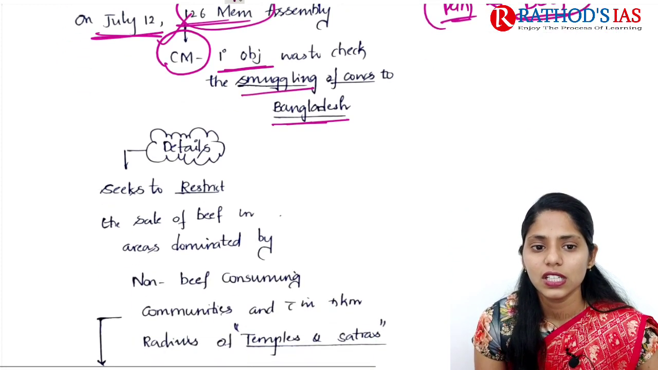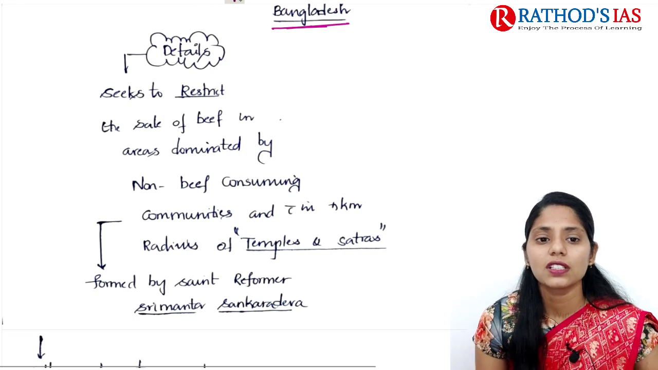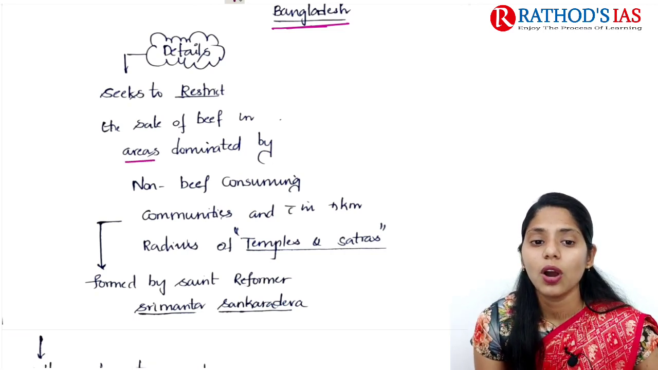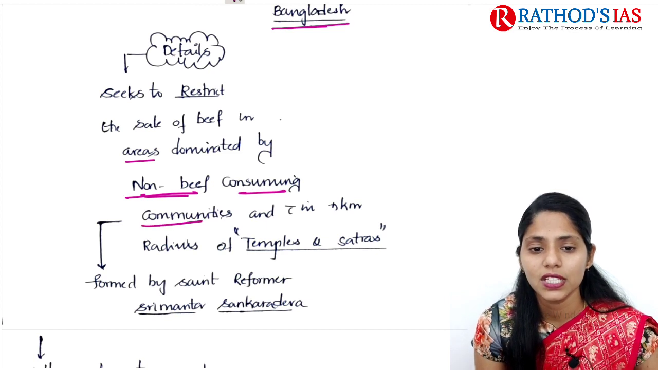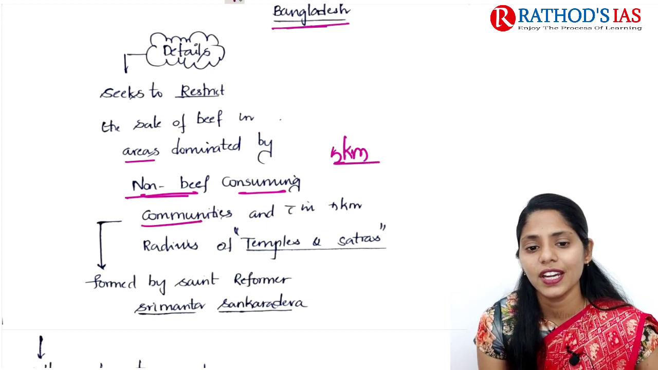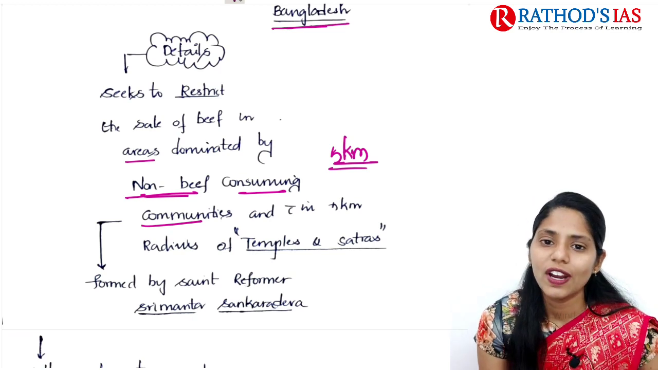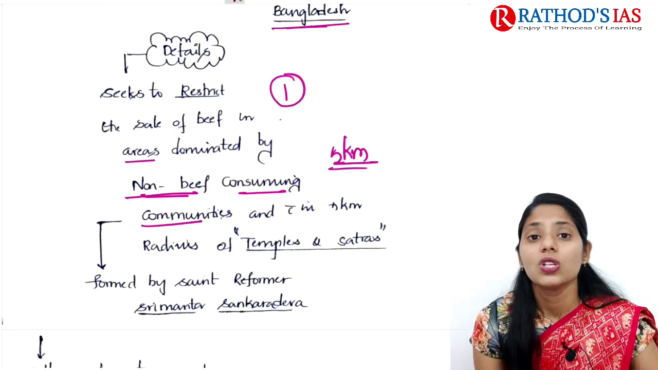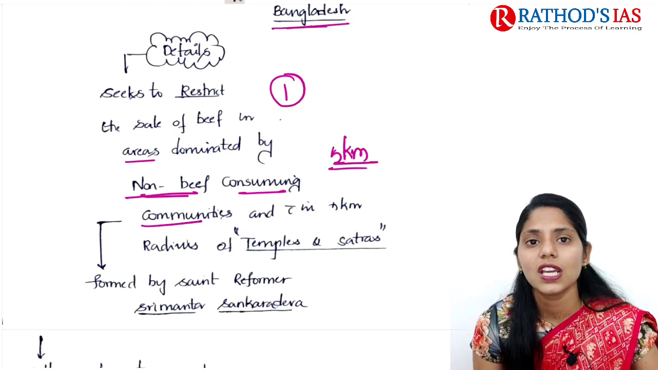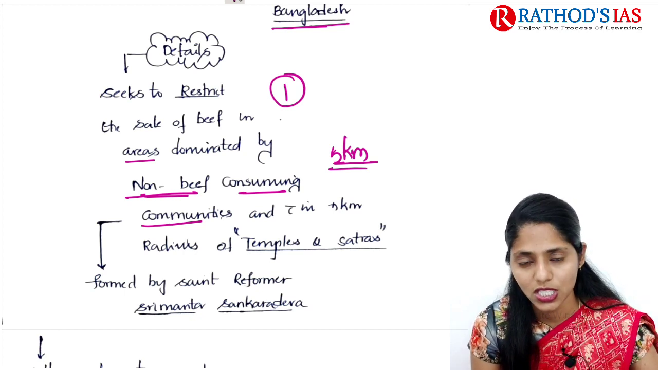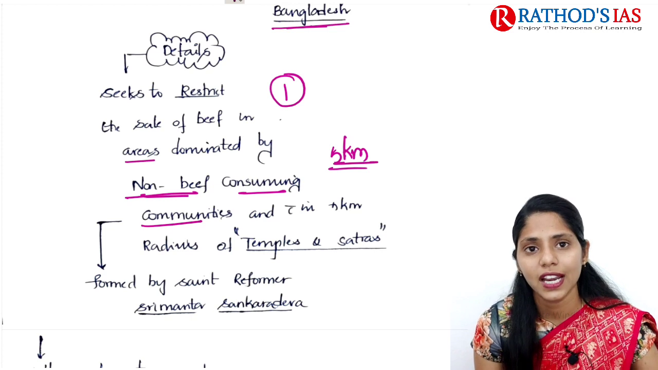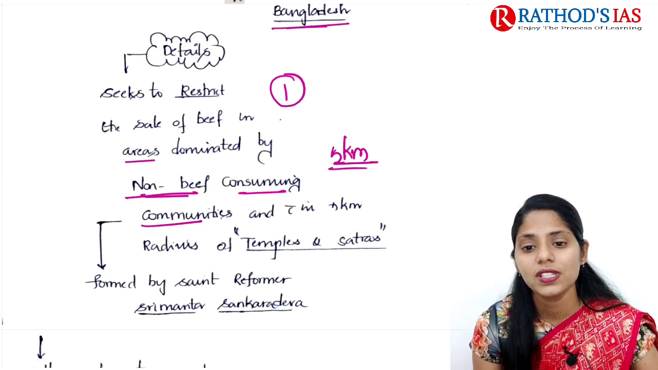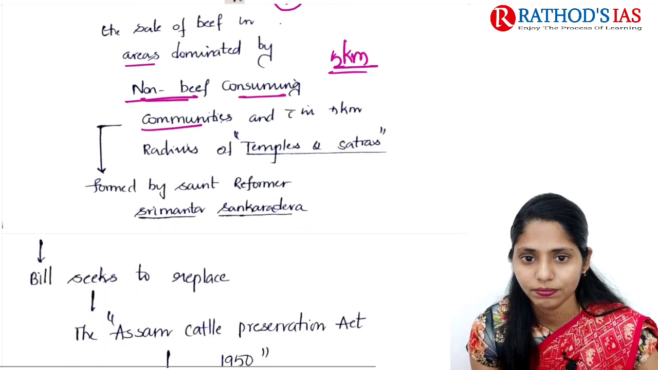The next important detail is that it also seeks to restrict the sale of beef in areas dominated by non-beef consuming communities and within a 5 km radius of temples as well as satras. One important thing to remember is that beef should not be sold in areas mainly dominated by non-beef consuming communities, nor within a 5 km radius of temples and satras. These temples and satras were mainly formed by the saint reformer Srimanta Shankar Deva.